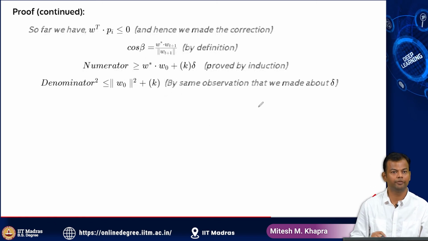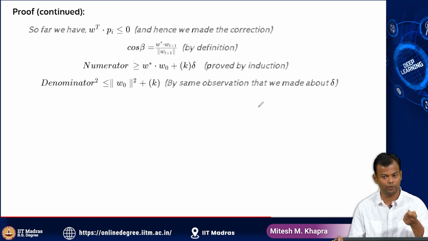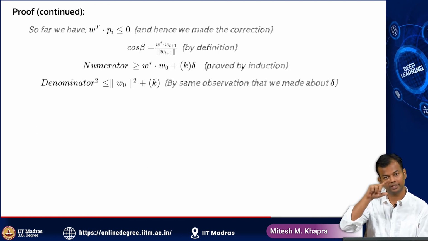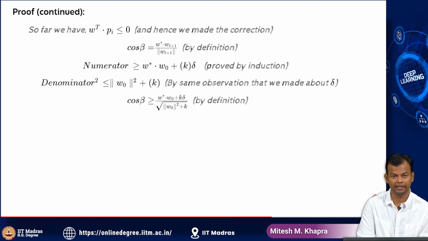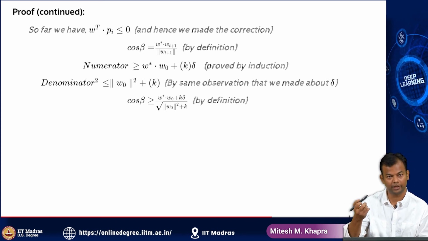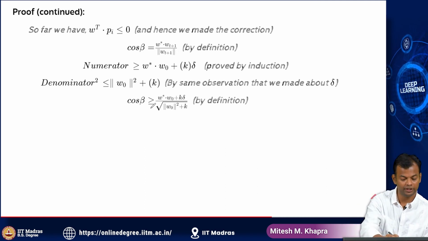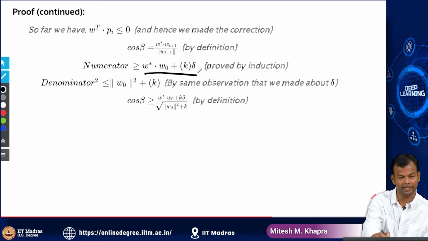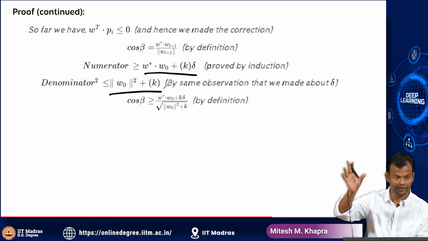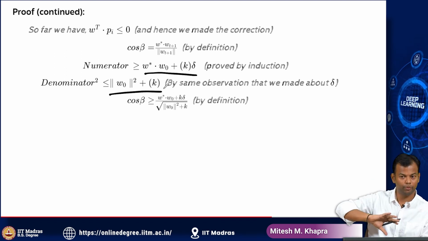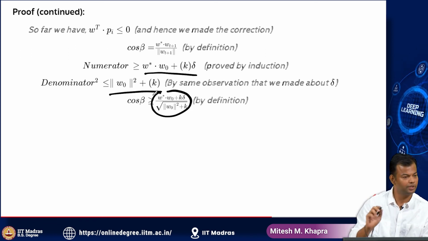Okay. So now we have the numerator is greater than or equal to a certain quantity and the denominator square is less than or equal to a certain quantity. So now these two conditions combined with the definition of cos beta will give us the condition that cos beta is greater than or equal to this quantity. I have simply substituted the numerator and the simplified denominator, and this would be greater than or equal to because the numerator is greater than or equal to this quantity and the denominator is less than or equal to this quantity. So the numerator is greater than something, the denominator is less than something. So if I put the numerator over the denominator, the end result would be that cos beta is greater than or equal to this quantity that you see here.